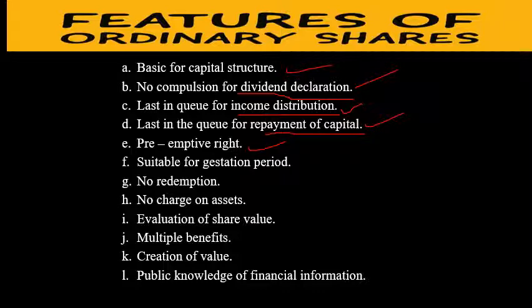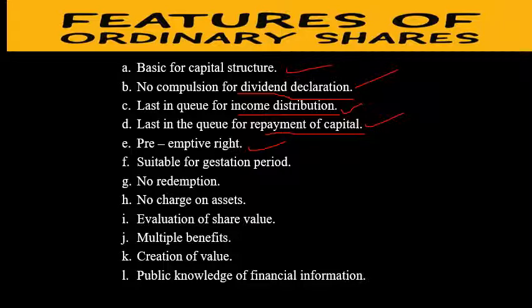Next one is the preemptive right. Preemptive right means the right of the equity shareholders to get the new securities, new equity shares. If the company wants to make a public issue of equity shares, the company must get the permission, the consent of the equity shareholders, and only then can they make the public issue.